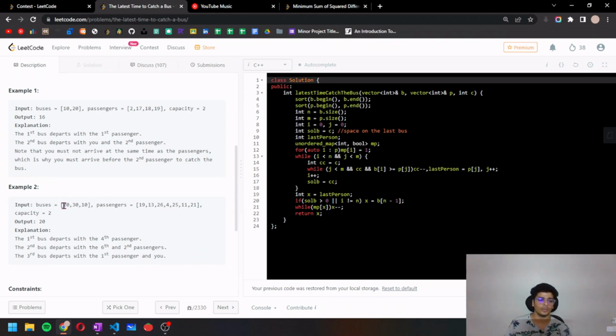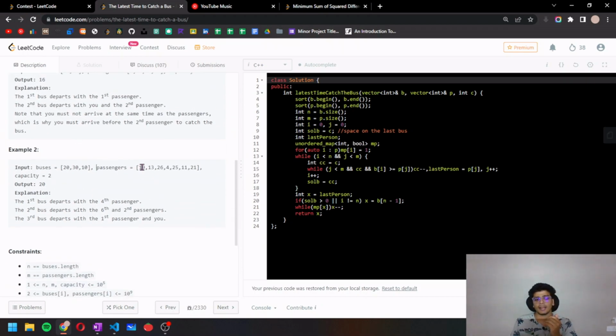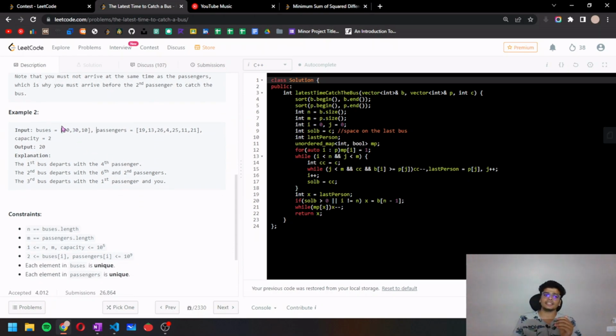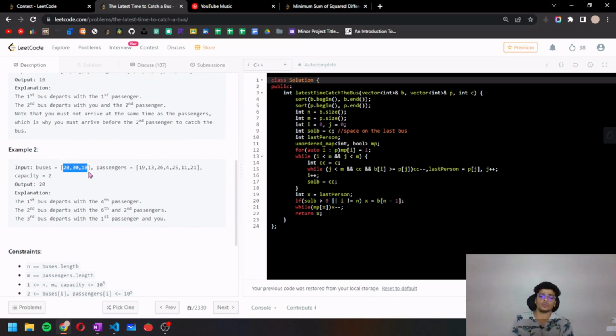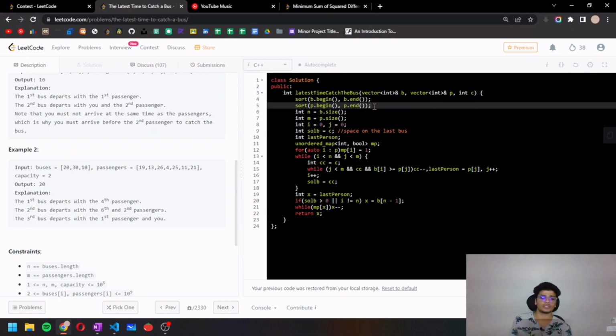Again in example 2, we have been given the departure time of buses and arrival time of passengers. Another thing to note is that the departure time of buses as well as arrival time of passengers have not been given in sorted manner. So first we have to sort both of these arrays. So I have sorted both of these arrays.